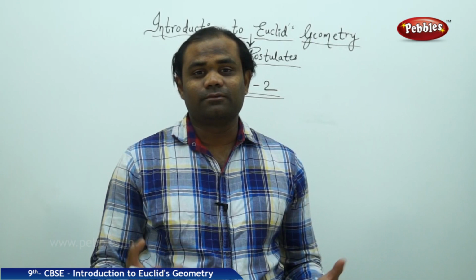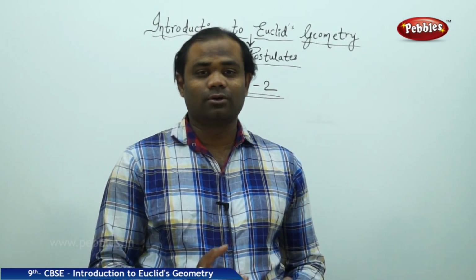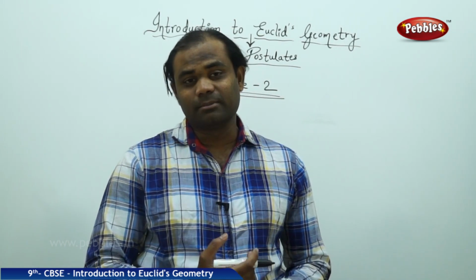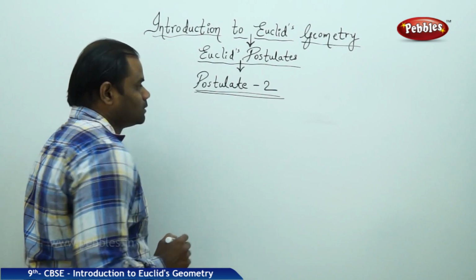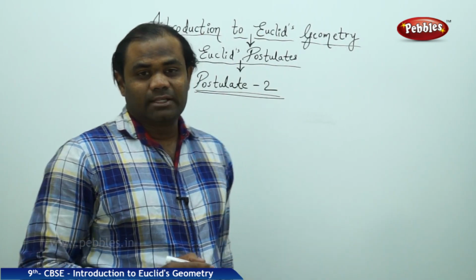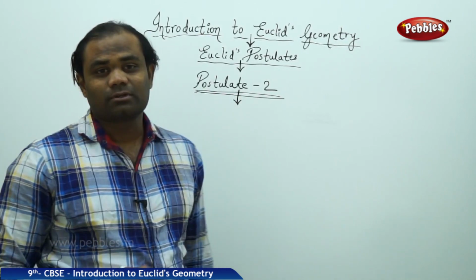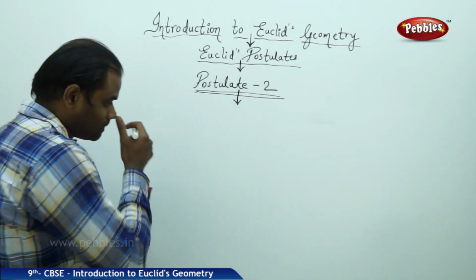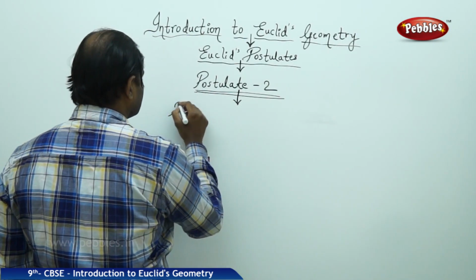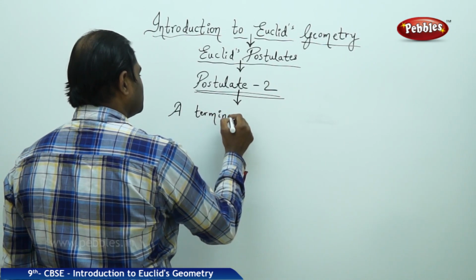In modern times we discuss a line segment, which Euclid called, in his times, a terminated line.